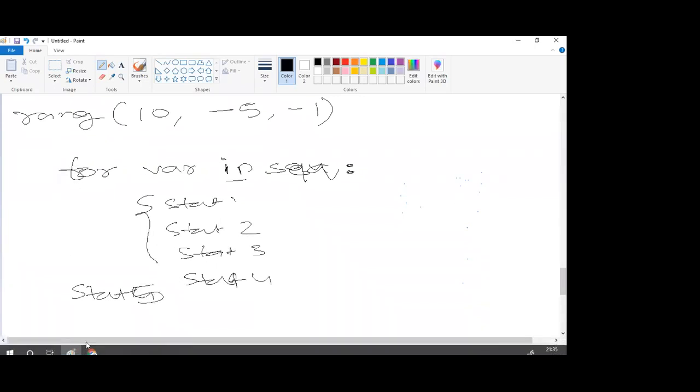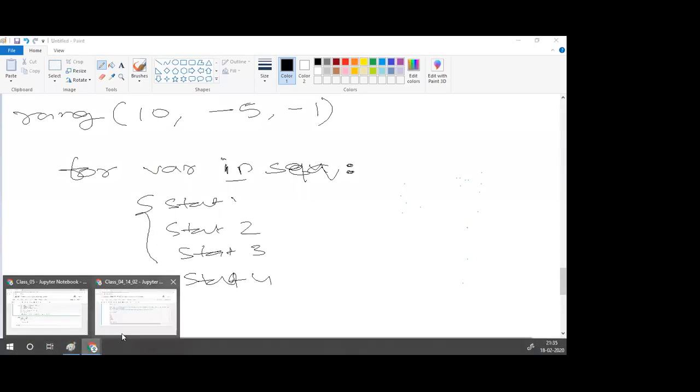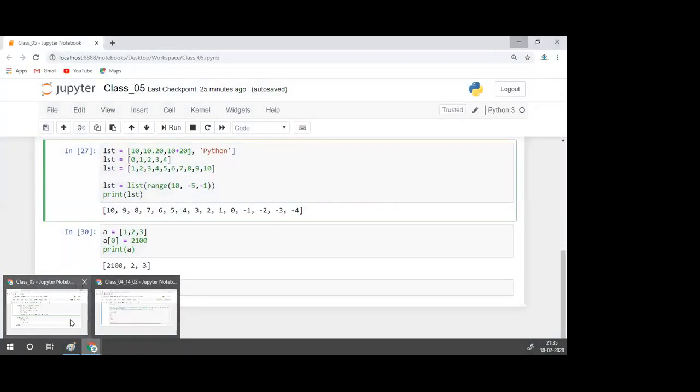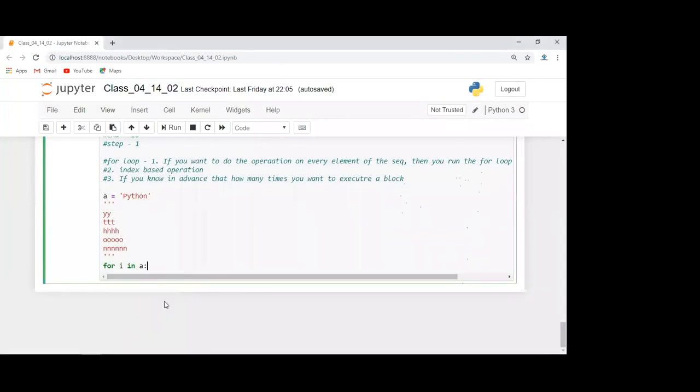Now let's come to the code. Abhishek, I have a doubt here. Yes, please go ahead. After in we can pass any dictionary or string. Yes. So in a for loop also we can pass any dictionary. If you are passing a dictionary, which one will it consider, the keys or only the values? Only the key it will consider. If you want to access the value, you have to use the indexing part: write the dictionary name, and inside the square bracket pass that variable name. It will give you the value.